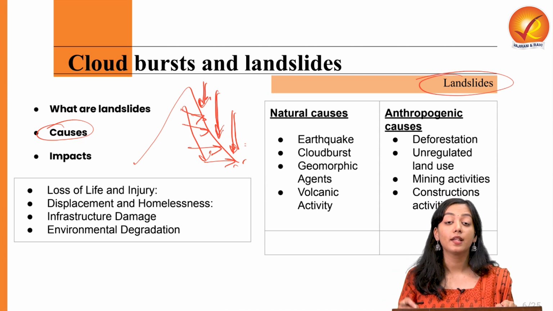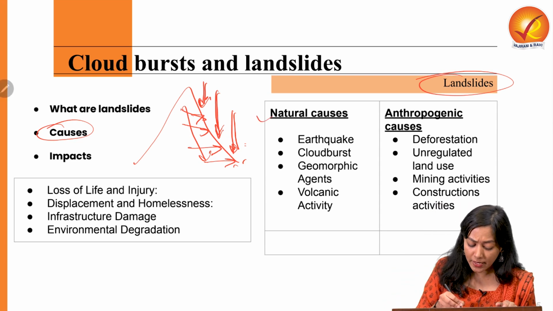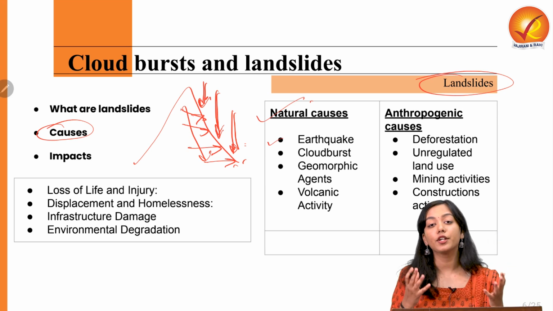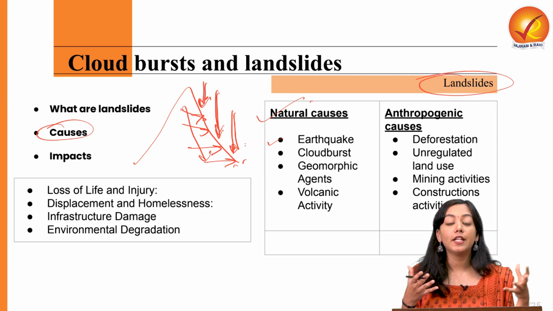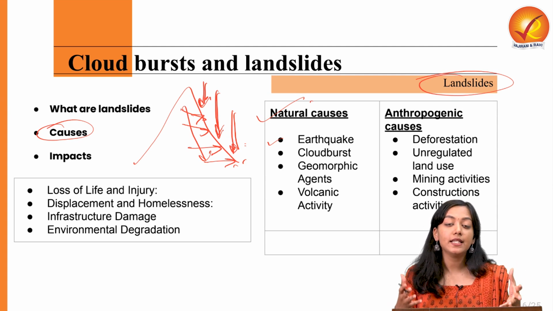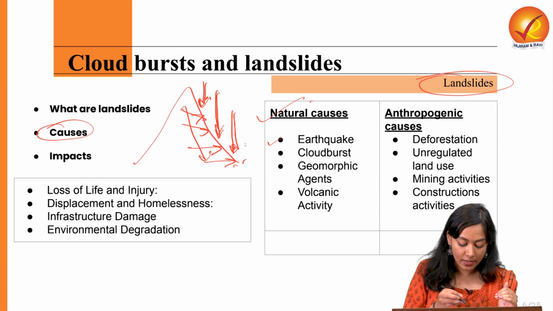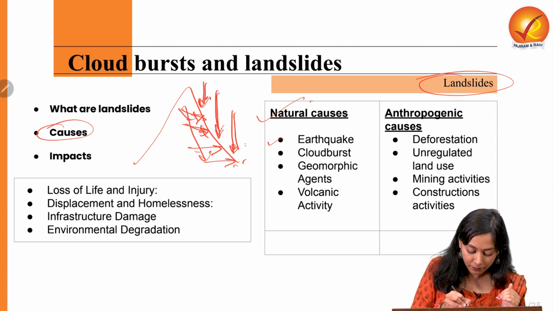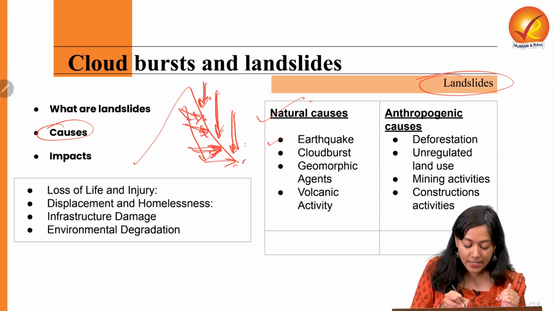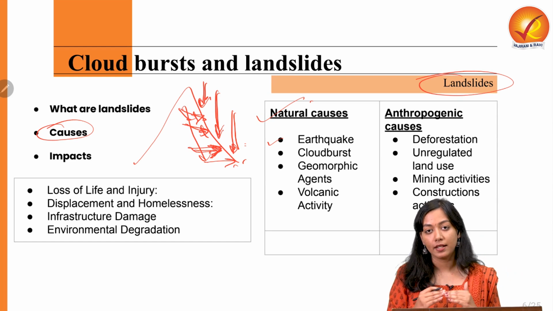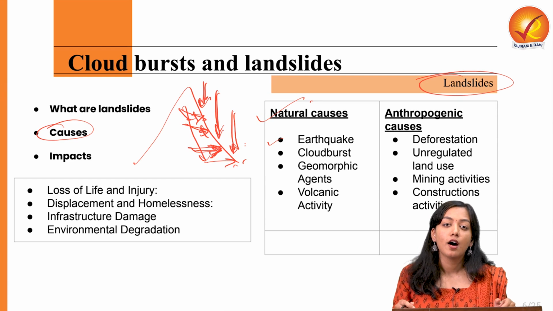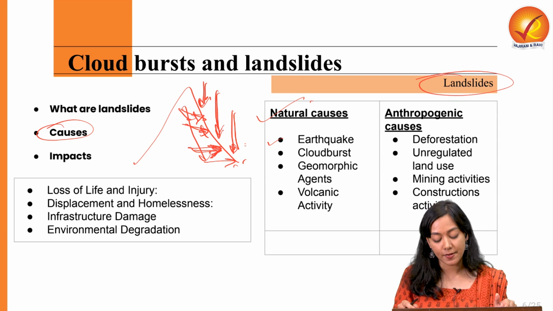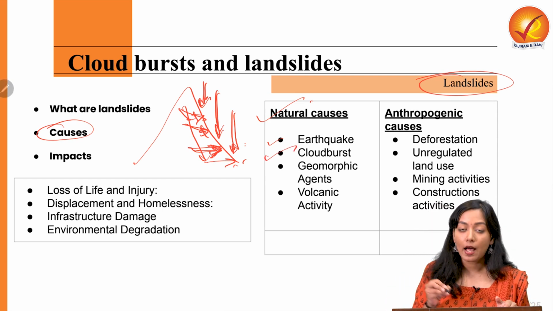Now let's talk about the natural causes. What are the natural causes? First and foremost, earthquake. This induces tectonic activity from within, producing instability from within the earth's crust. So it is causing instability from the downward side. Earthquake-induced landslides are very common in areas which are prone to seismic zones, or which lie in seismic areas. Then comes cloud burst.